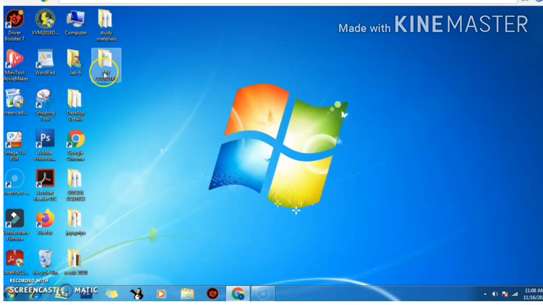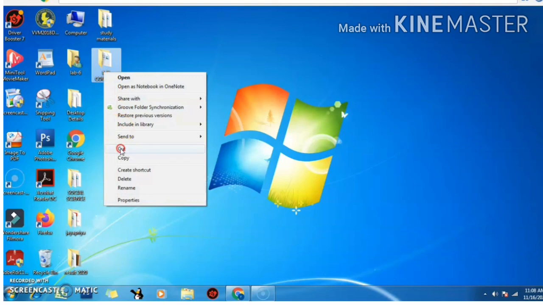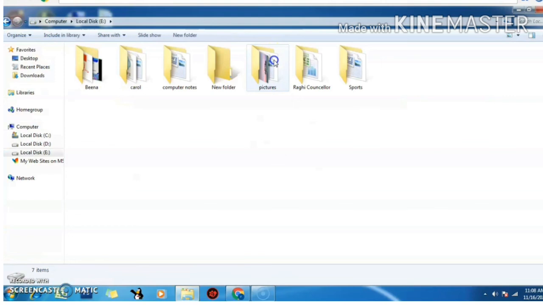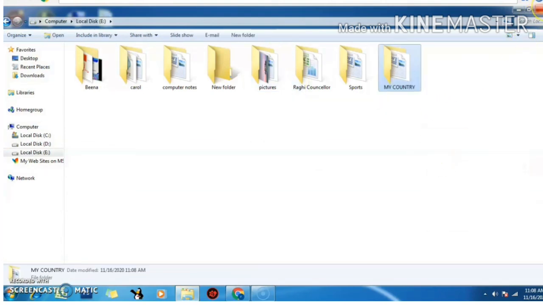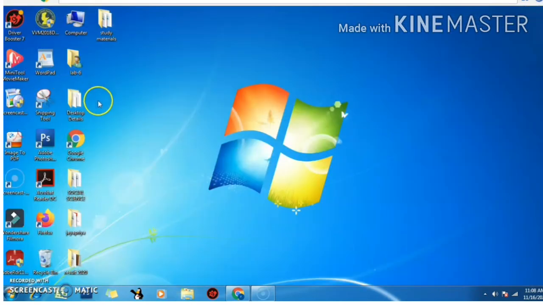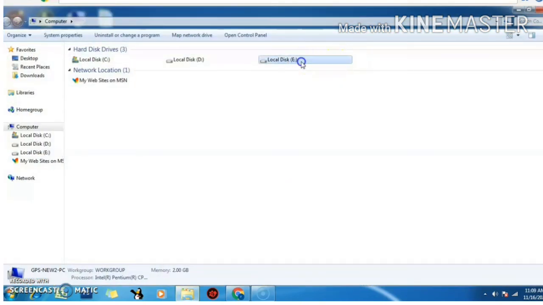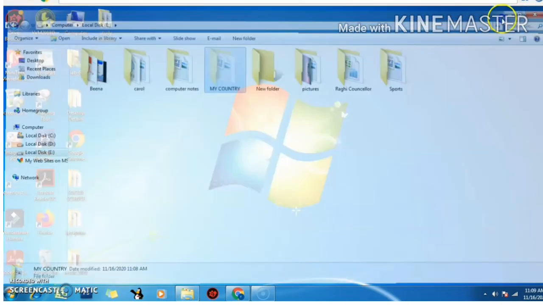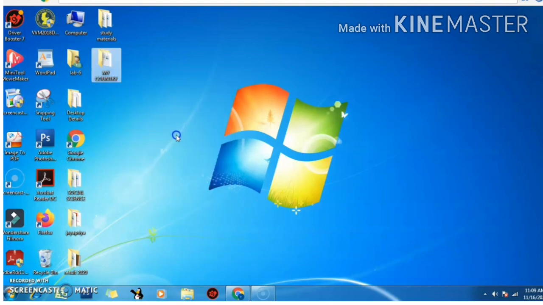Even if you want to paste this file somewhere, click on the folder and then select the cut option and paste this folder into the desired location. So I pasted this folder into local disk E. And if you want to paste it back here on the desktop, you can open that local disk E, right click on the folder, then select the cut option, then paste it here itself on the desktop. This is how you can move your file or folder to different places.